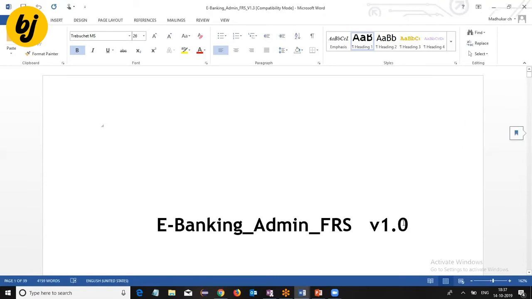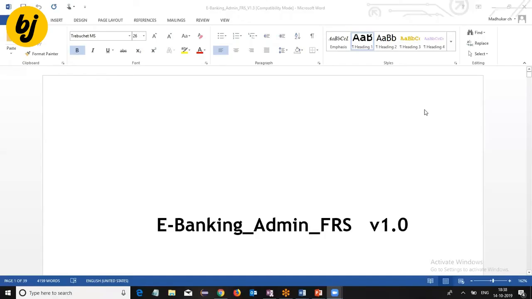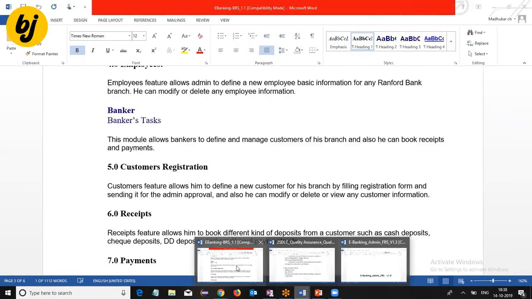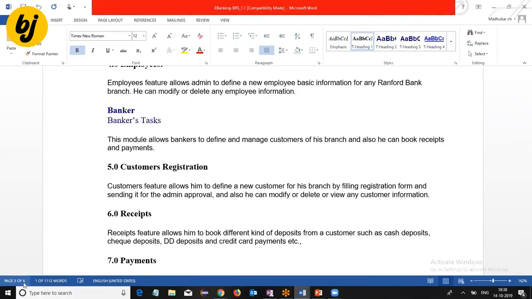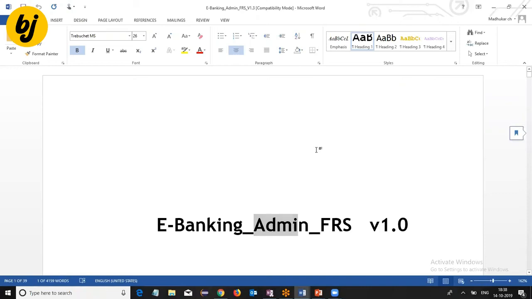It is only the admin module related FRS, which has around 40 pages, whereas the BRS document for the entire project has 6 pages. You can understand the difference in terms of content. Only one module's FRS document has around 40 pages.